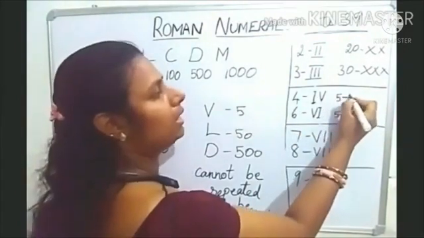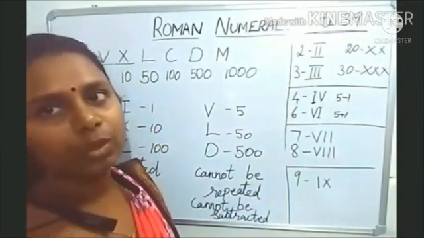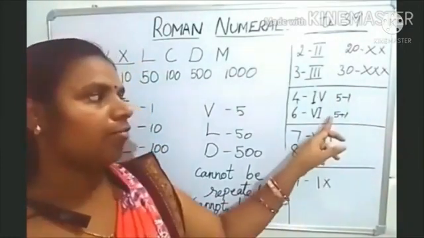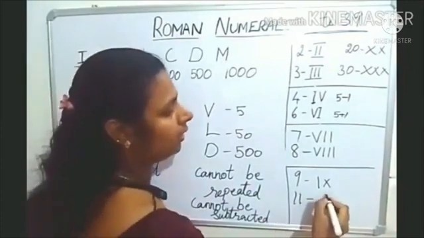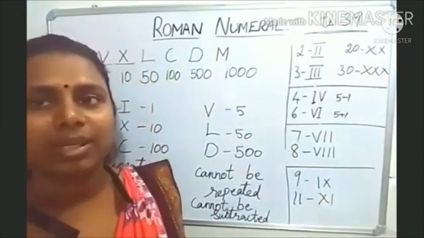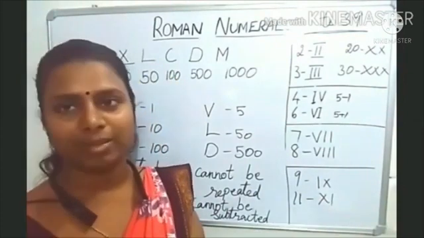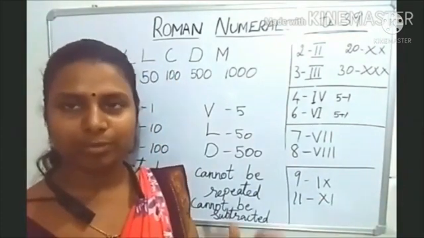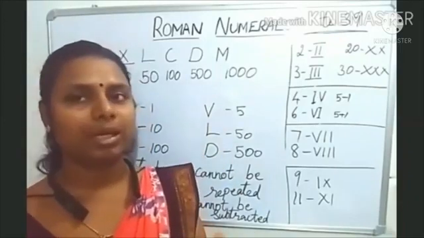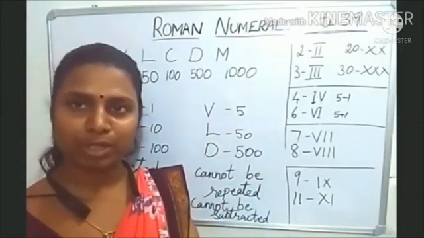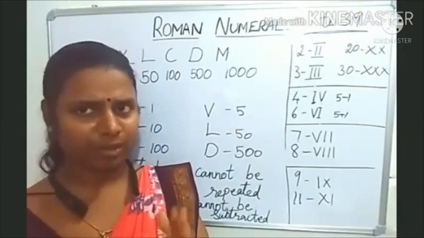Here 5 minus 1 is 4. 5 plus 1 is 6. And if you write 11, that is 10 plus 1, 11. If you write a number on the right side of that big number, it is added. Okay, have you understood? That is the third rule.